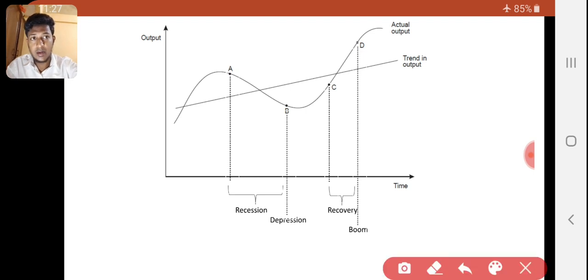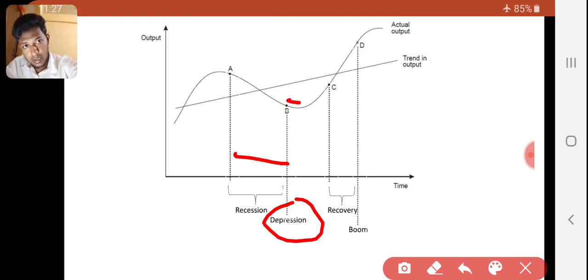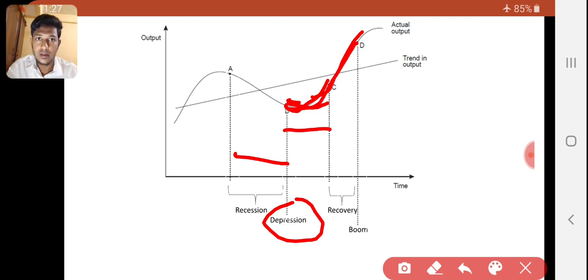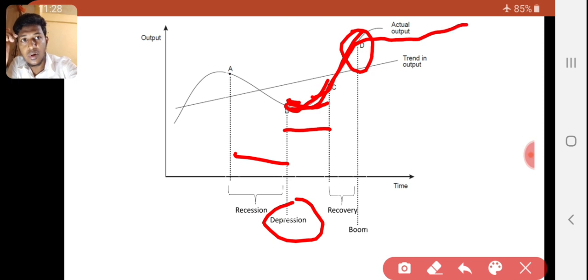Take this recession period from year to year, right? Recession period. So this is depression. We touched the lowest point from year to recovery, right? So recession maybe it's like a curve, but it may be flat, so we are assuming it's flat, right? From here we recover, and from recovery we touch the boom. So peak point, maximum point. Again we will be in a different situation. We will grow slowly, or we will stay in the same place, right?